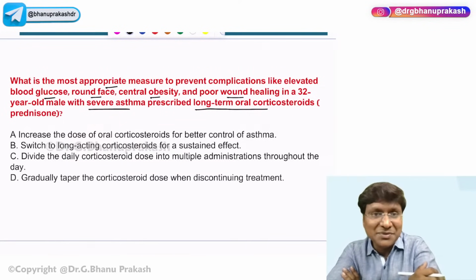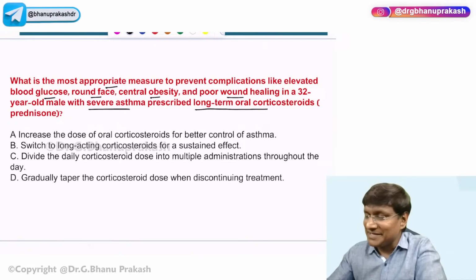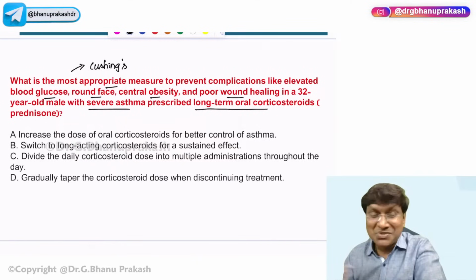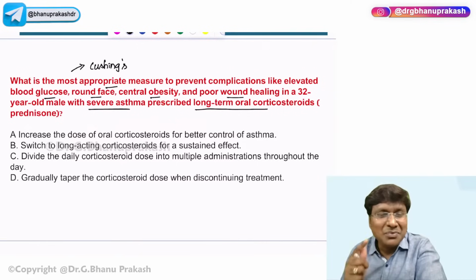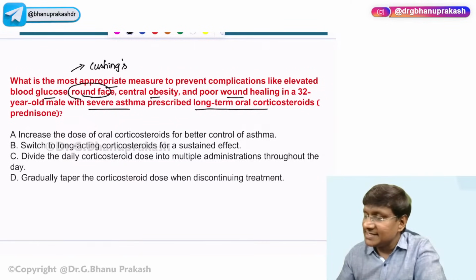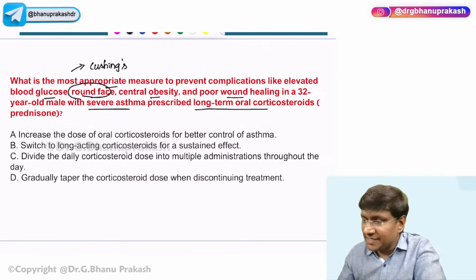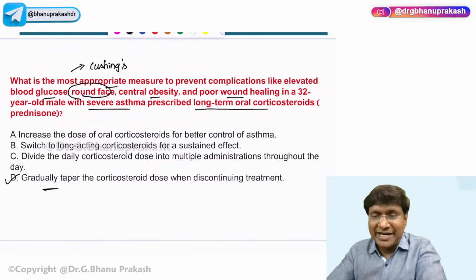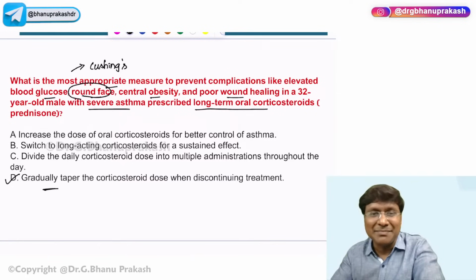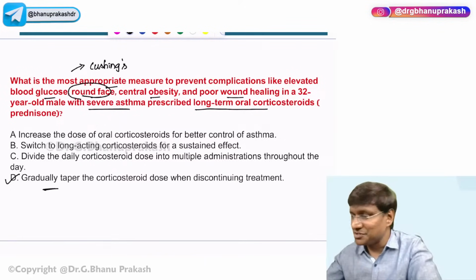Right, very good, Bhuvana Raghu. So what exactly is this clinical picture suggestive of? This clinical picture is suggestive of Cushing syndrome. Okay, then how can you prevent the development of Cushing's? If the patient is developing this round face, hyperglycemia, central obesity, what do you need to do? You need to gradually taper the corticosteroid dose and then completely stop the drug, right? That is what you need to do. Then followed by that, I'll show you one more important question related to Cushing's.